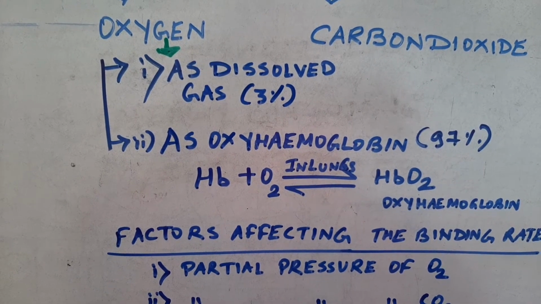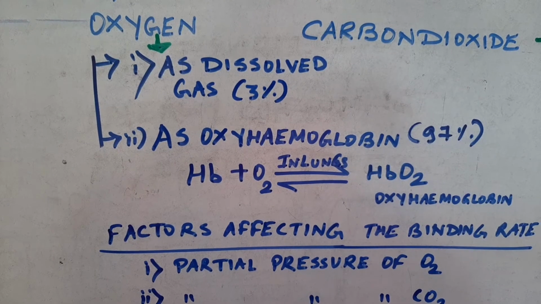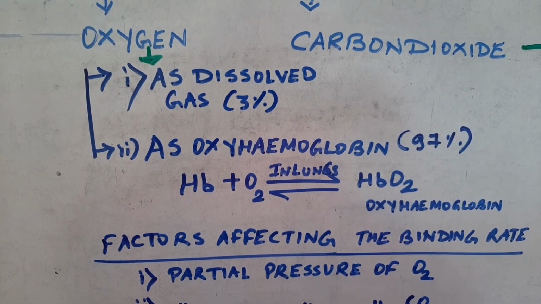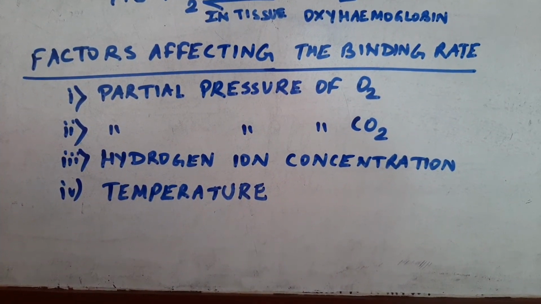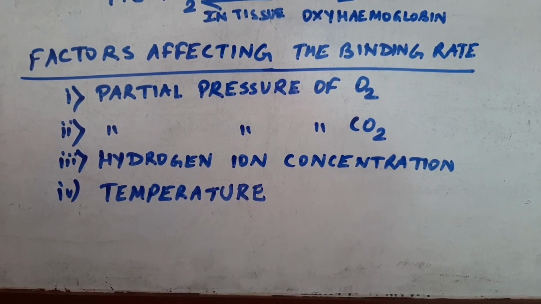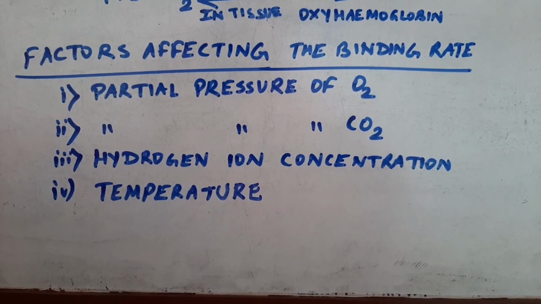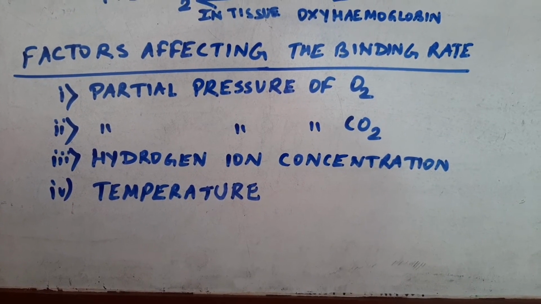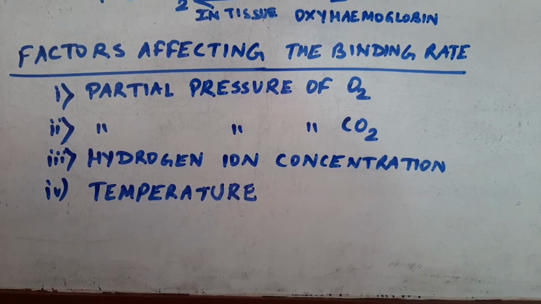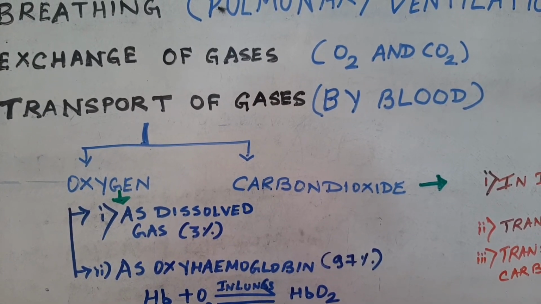So the hemoglobin is a respiratory carrier that binds with oxygen in the lungs to form oxyhemoglobin. There are four main regulating factors that affect the binding rate of oxygen with the hemoglobin. They are the partial pressure of oxygen, the partial pressure of carbon dioxide, the hydrogen ion concentration in the blood, and the temperature. This is the transport of carbon dioxide.